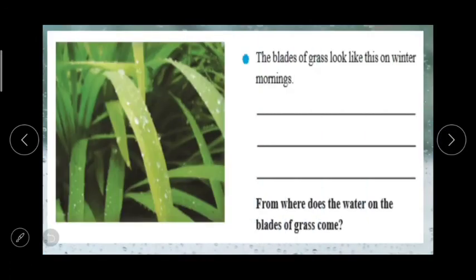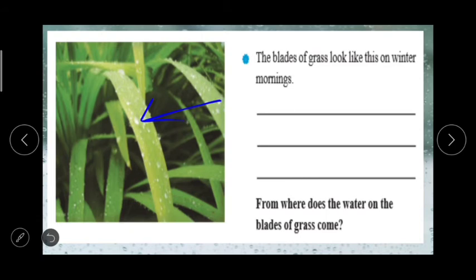So here some pictures are given for you, and the heading for this is: observe the pictures given below. A sentence describing the picture has been given. You describe the picture by writing some additional sentences and discuss the questions. Now this one is the first picture given in our textbook. The blades of grass look like this on winter mornings.